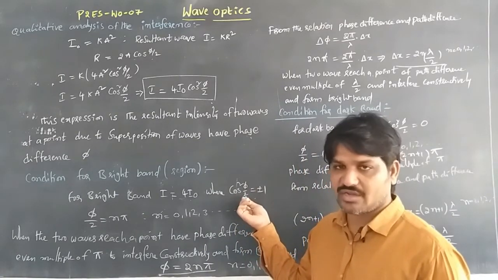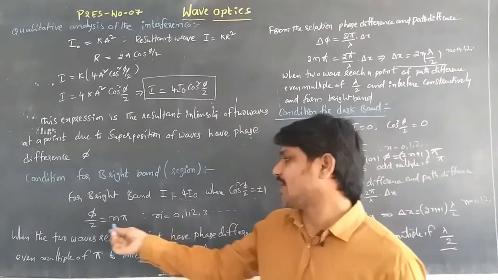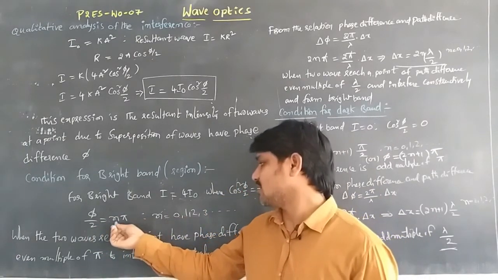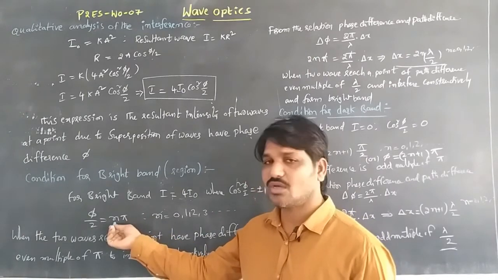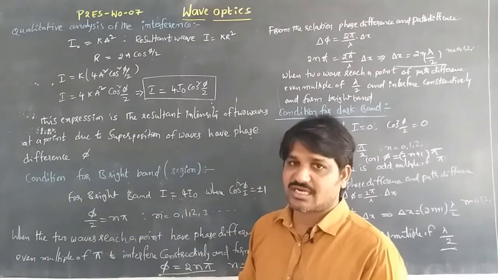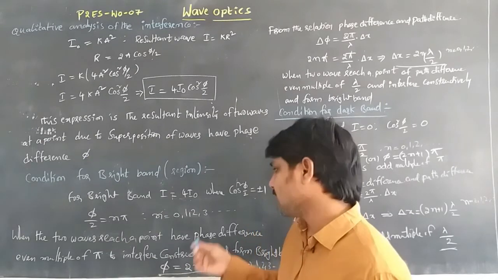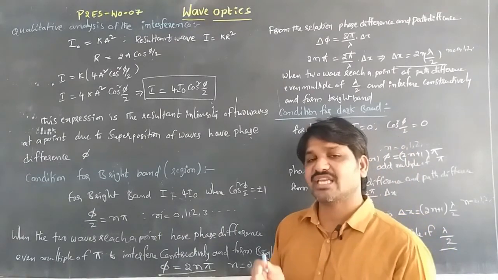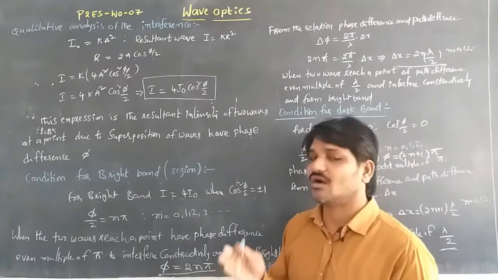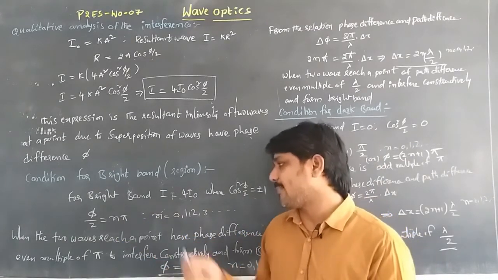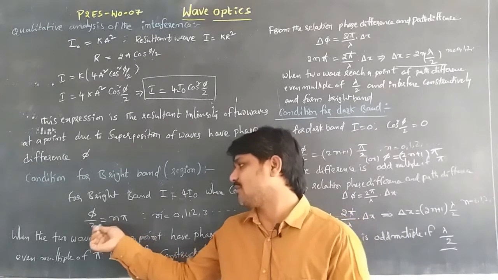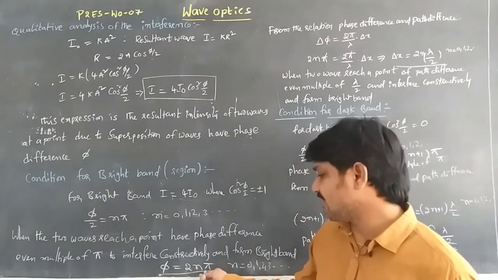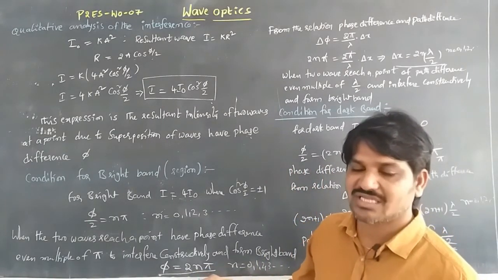That means cos of phi by 2 is plus or minus 1, so phi by 2 is equal to n pi. If we substitute 1, this is 180 degrees, and 0 is also possible. The bright band is the one with more intensity. So we can say that when the two waves reach a point with a phase difference of an even multiple of pi, phi is equal to 2n pi, a bright band is formed. Even multiple means 2n, and whenever we substitute 0, 1, 2, 3 we get only even numbers.